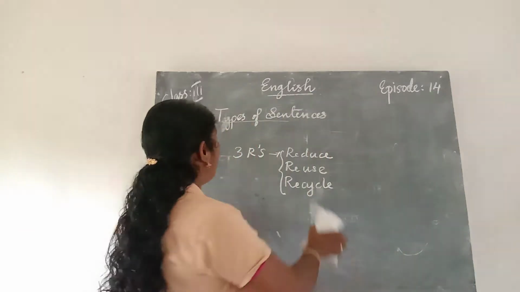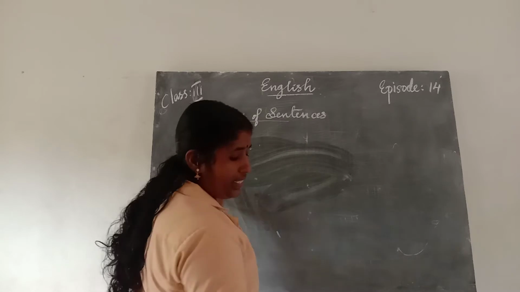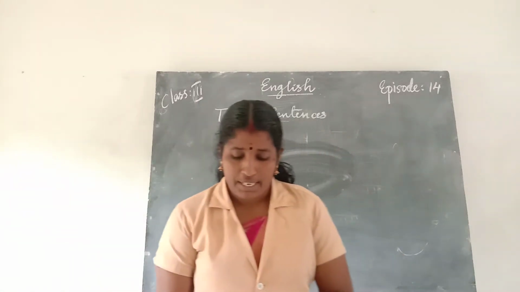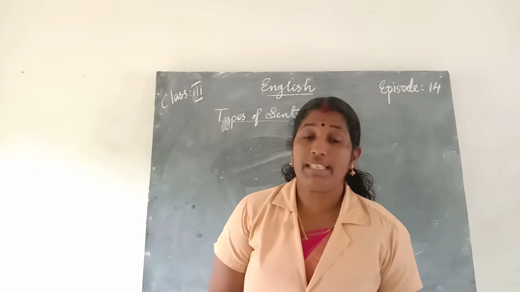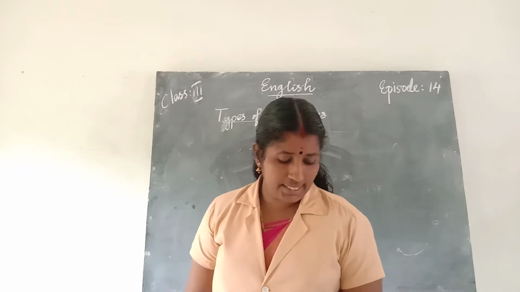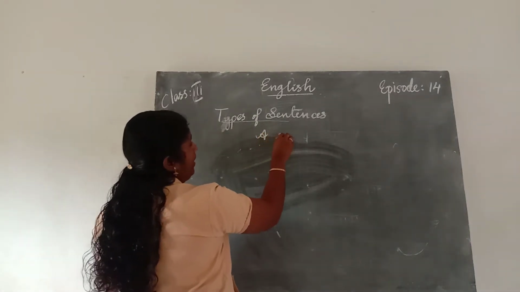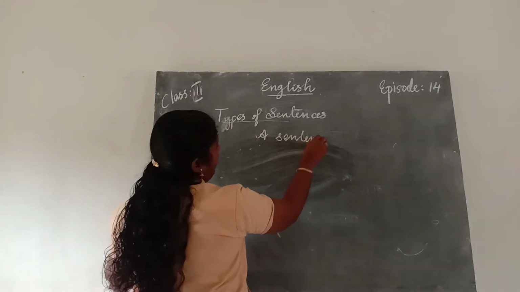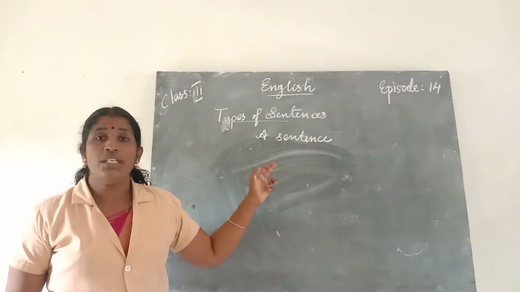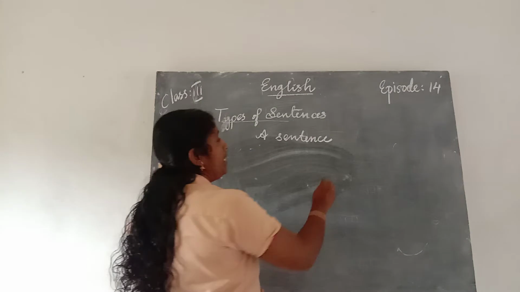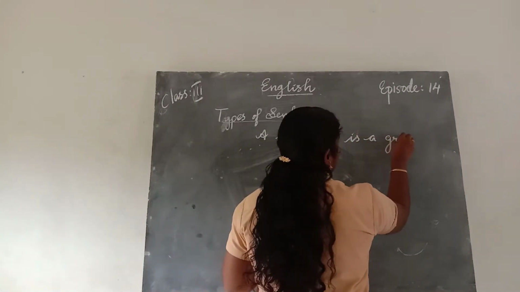Today let us move on to the types of sentences. Then, what is a sentence? What do you mean by a sentence? Take text page number 44. A sentence is a group of words. Definition: a sentence, S-E-N-T-E-N-C-E. Spelling: S-E-N-T-E-N-C-E. A sentence is a group of words.